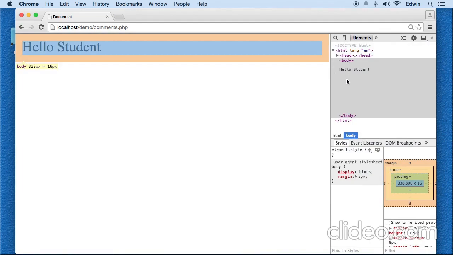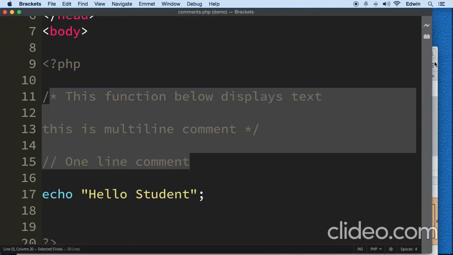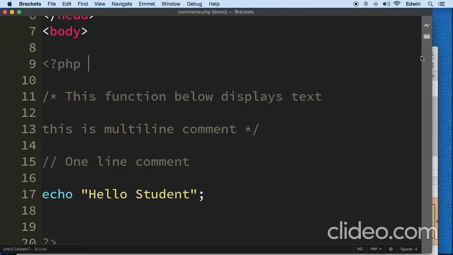We don't even see the comments in there. You see on the right side here, nothing. All right, so anyway, that's how we create single line comments and multi-line comments in PHP.